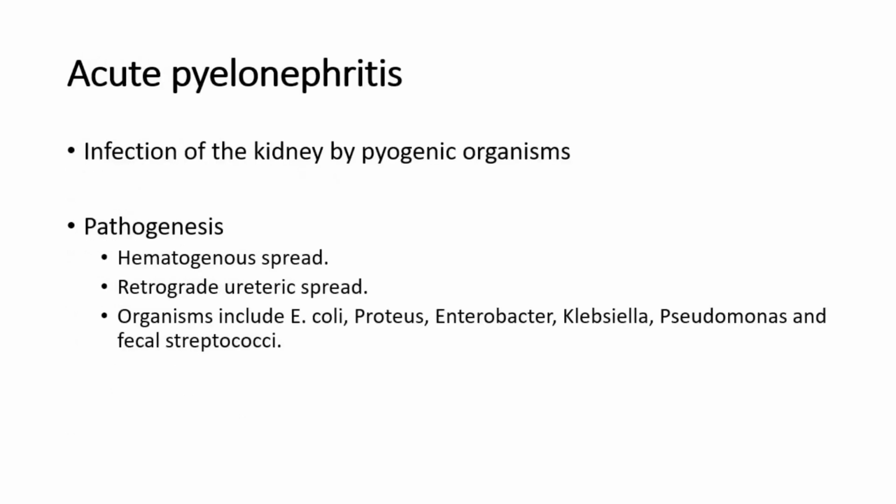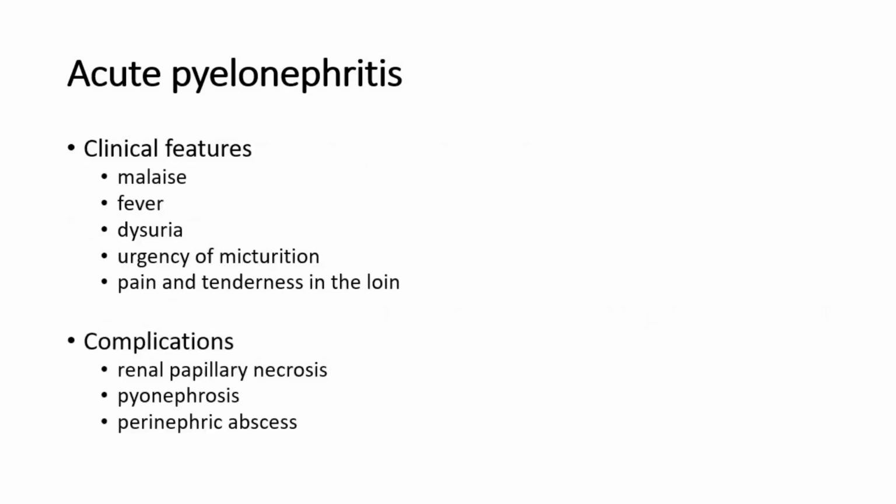First, for acute pyelonephritis, infection of the kidney by pyogenic organisms. Its pathogenesis is due to hematogenous spread, retrograde ureteric spread, and the organisms include E. coli, Proteus, Enterobacter, Klebsiella, Pseudomonas, and fecal streptococci. Clinical features of acute pyelonephritis are malaise, fever, dysuria, urgency of micturition, pain and tenderness in the loin. Complications include renal papillary necrosis, pyonephrosis, and perinephric abscess.